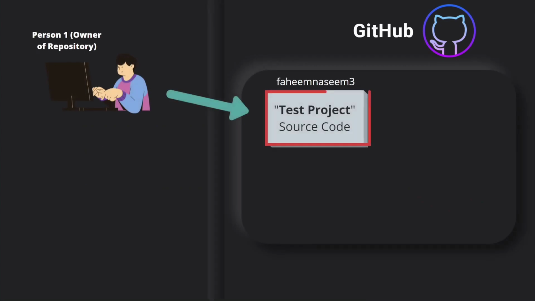Now let's try to talk about this scenario where this person, owner of the repository, is having an account with this username on github.com. Let's say this person wants to create or host some project on github.com. So the name of this project on github.com is the test project. So this person is the owner of this repository right now. Let's try to understand how any other person in the world can collaborate and contribute to this source code.